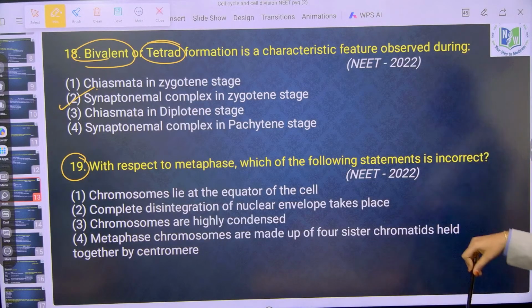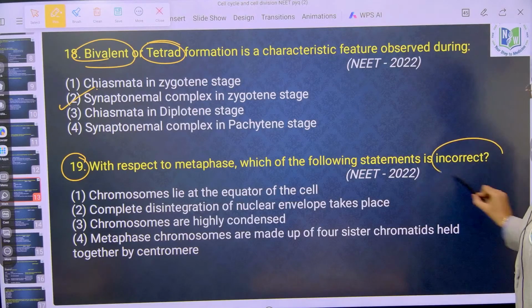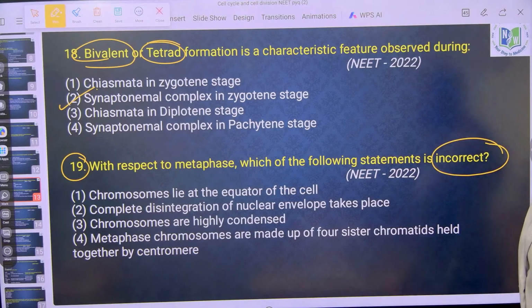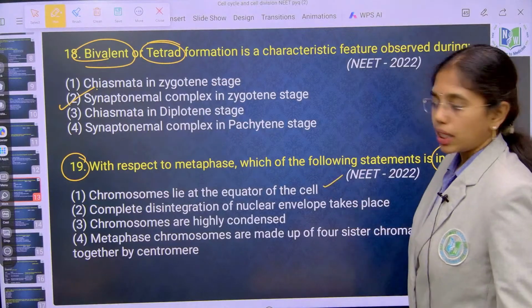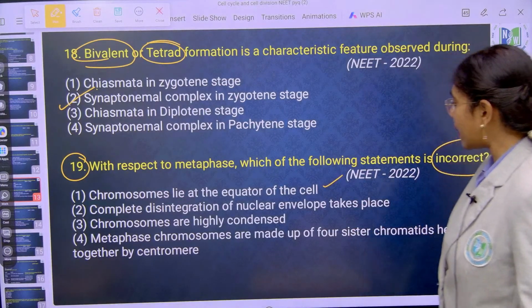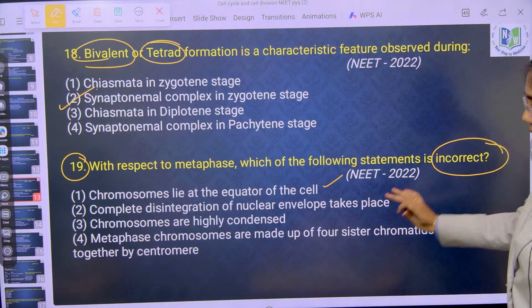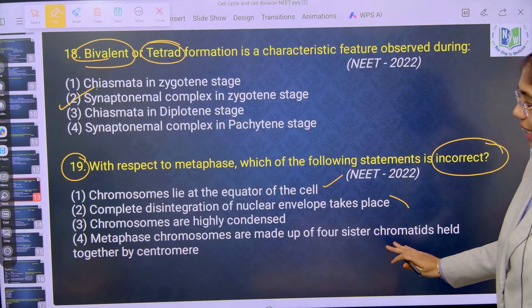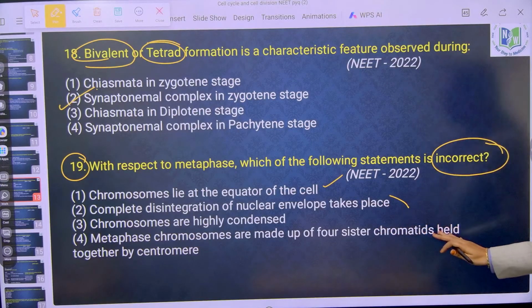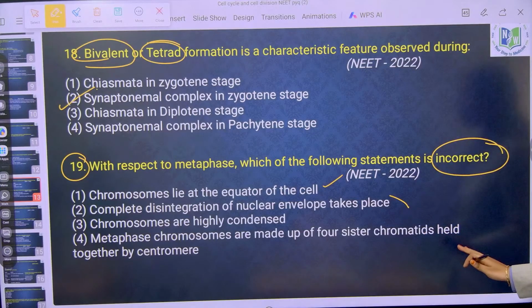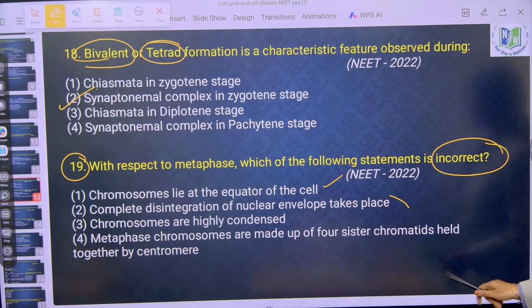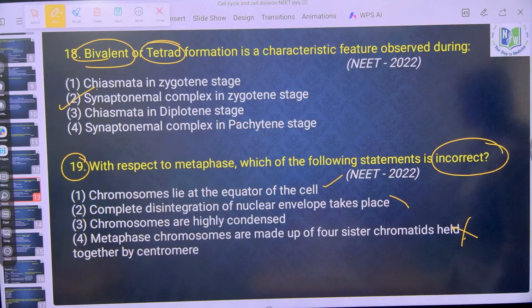With respect to metaphase, which of the following statements is incorrect? Chromosomes lie at the equator of the cell. Complete disintegration of nuclear envelope takes place. Chromosomes are highly condensed. Metaphase chromosomes are made up of 4 sister chromatids held together at the centromere. It is how many sister chromatids? 2 sister chromatids for each chromosome, right?